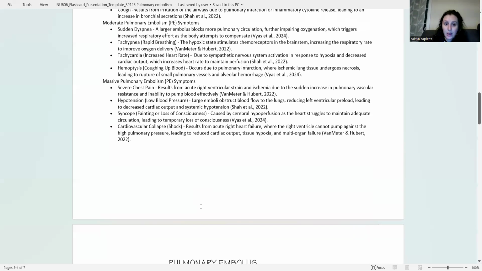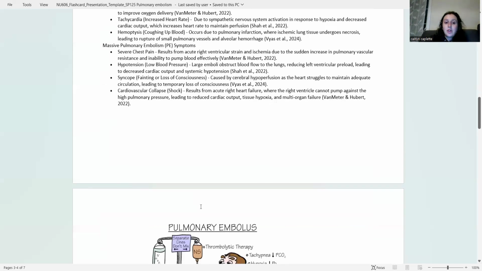Now, a severe PE can often look like severe chest pain from acute right ventricular strain and the ischemic pain from the sudden increase in pulmonary vascular resistance and inability to pump the blood effectively. Hypotension, as a large embolus obstructs blood flow to the lungs, reducing left ventricular preload and ultimately leading to decreased cardiac output and systemic hypotension.